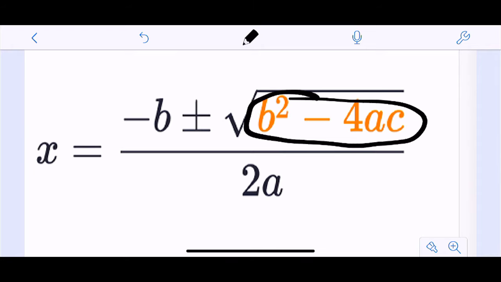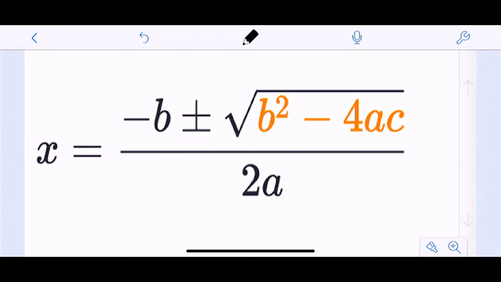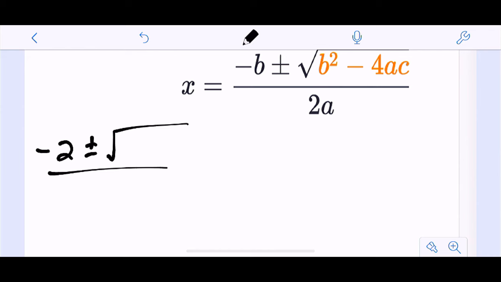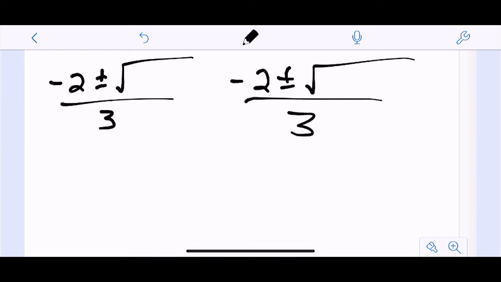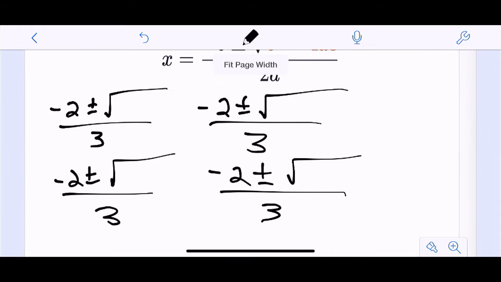And that part under the radical is really important, because let's say that I get a problem and I have negative 2 plus or minus the square root of something, all over 3, right? So I'm going to give you 4 different scenarios here. Same setup: negative 2 plus or minus the square root of whatever, over 3. So let's look at these 4 different scenarios, okay?